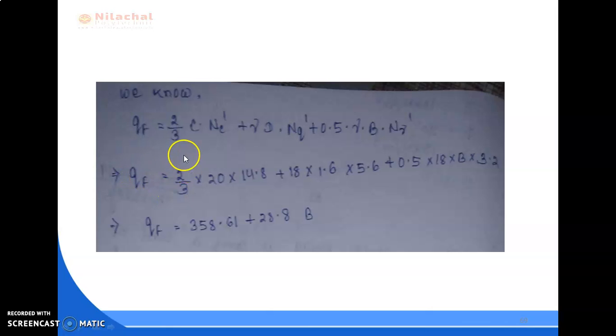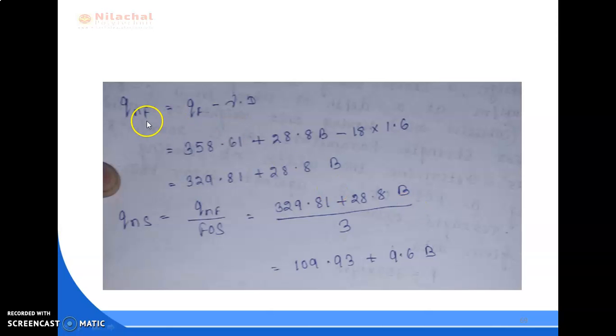This implies qf equal to 2 by 3 into C value is given 20 into Nc dash value 14.8, plus 18 gamma value into 1.6 D value into 5.6, plus 0.5 into 18 into B into 3.2. This implies qf equal to 358.61 plus 28.8 B. So B is the unknown we have to find out.